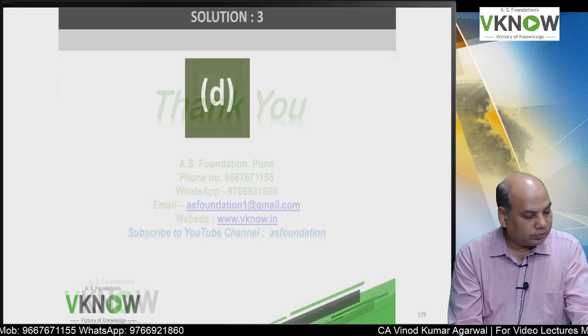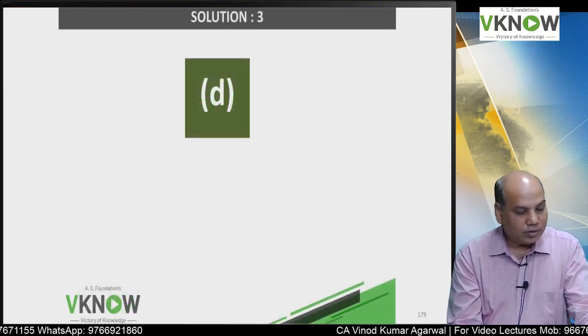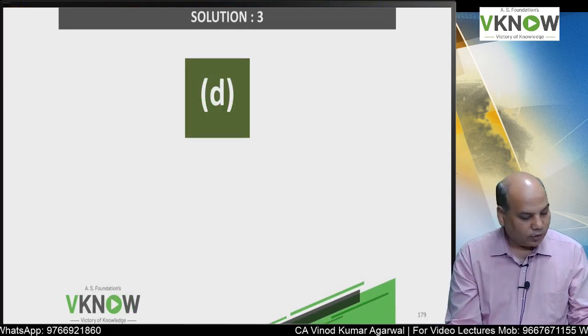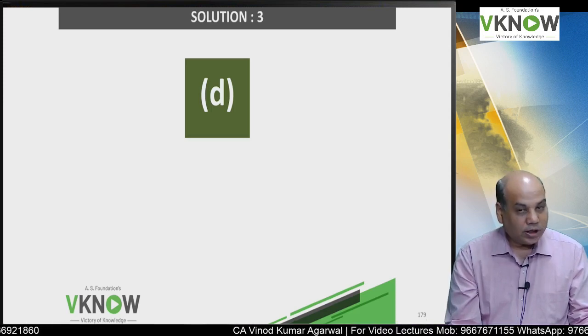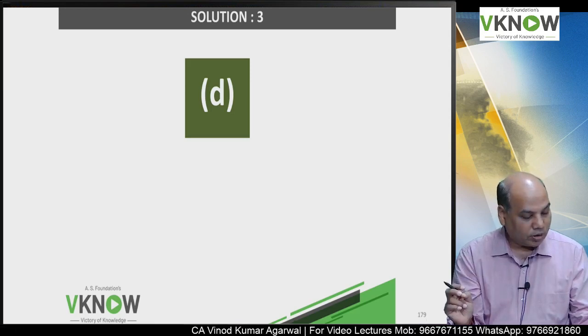One more question is there in the booklet. I will read from your book one more question. Which of the following is not a disclosure requirement under Ind AS 23? I am reading from the book.